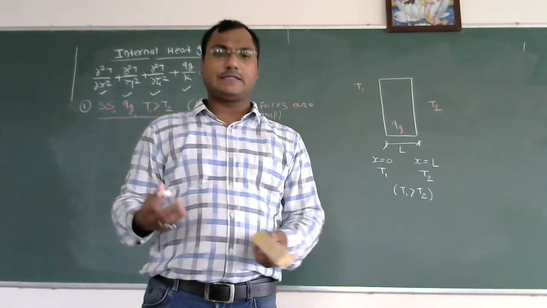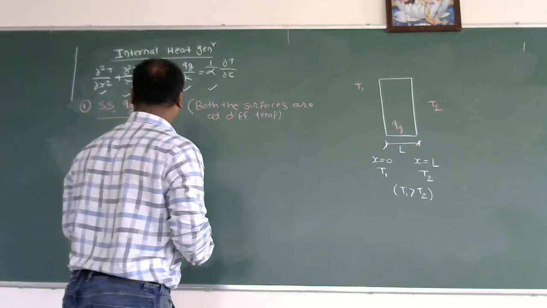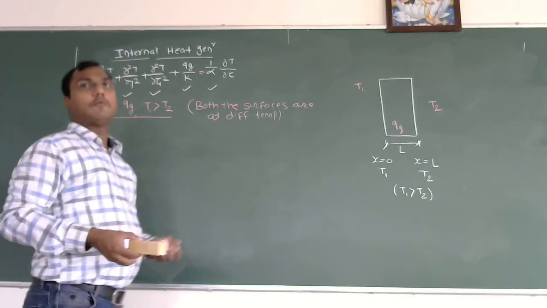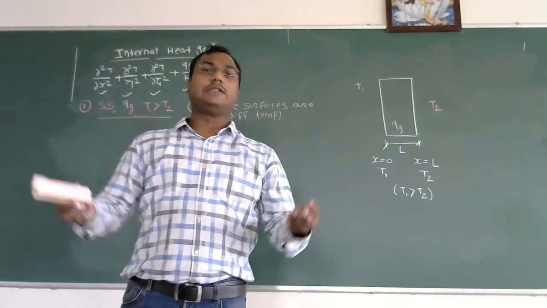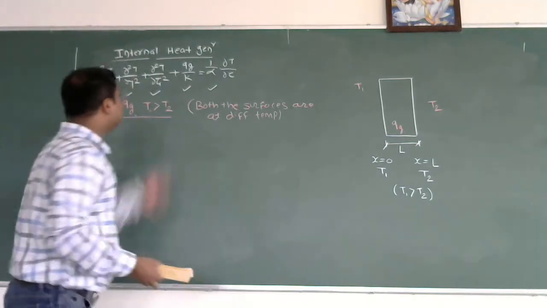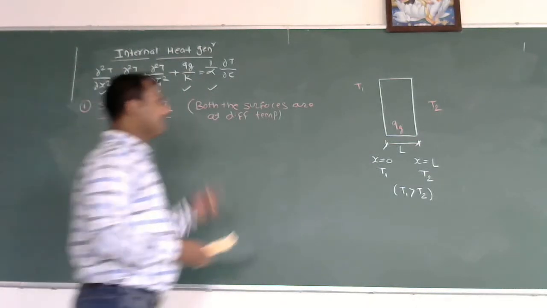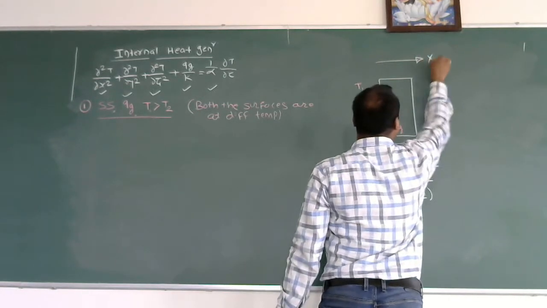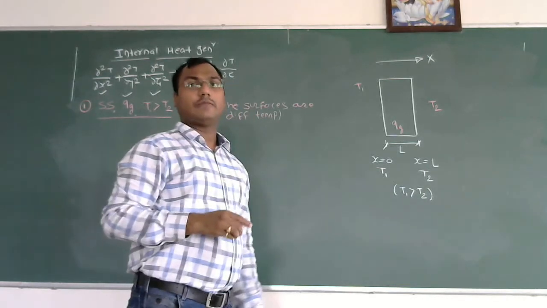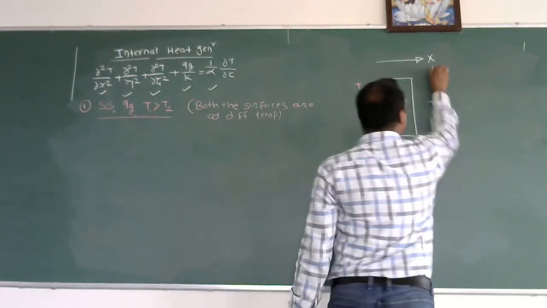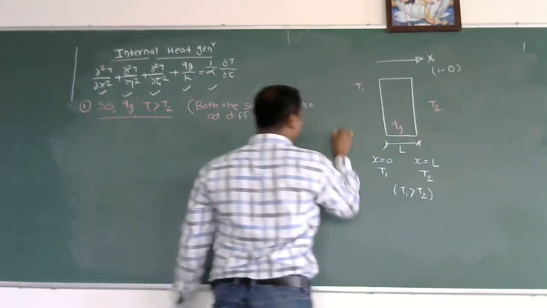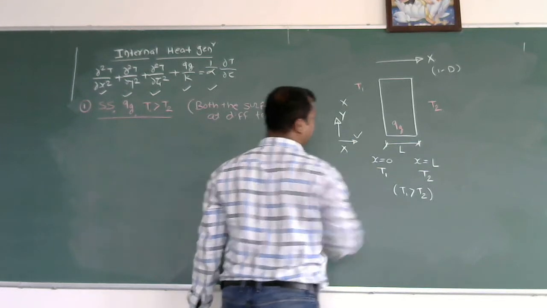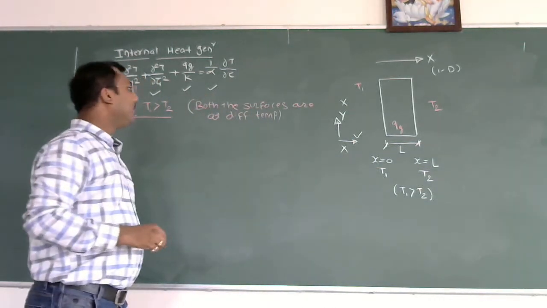Now just recall the previous cases. In your previous cases, you have solved the same equations, but considering Qg by K is equal to 0, because in the problem you need to consider there is no internal heat generation. But now we need to consider there is an internal heat generation. Now in this case, I am interested to find the heat transfer in the positive direction of the x-axis, so I am considering this problem as a one-dimensional problem. I am not interested in the y direction heat transfer, I am only interested in the x direction heat transfer from this slab. So this becomes a one-dimensional problem.